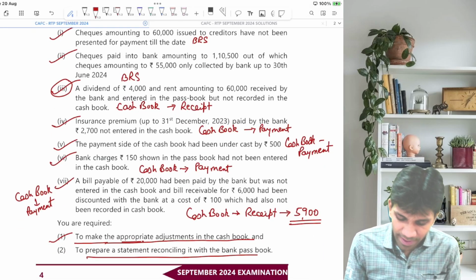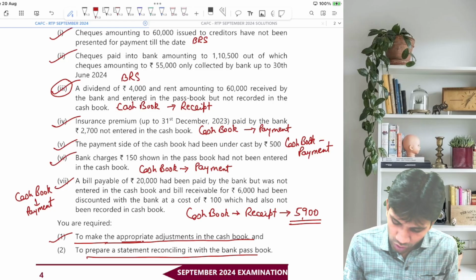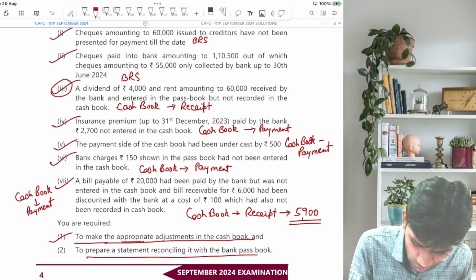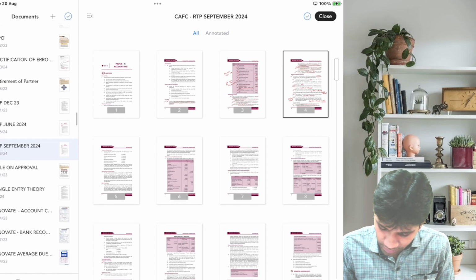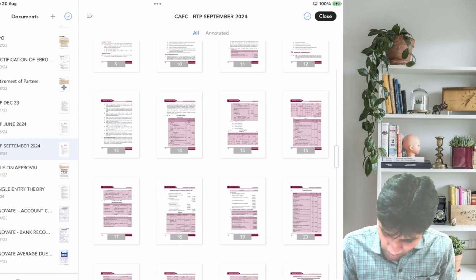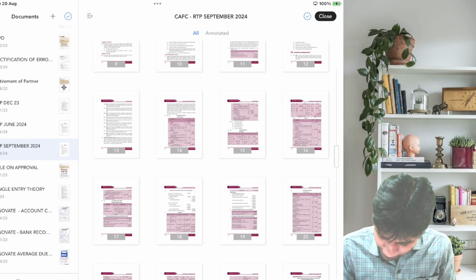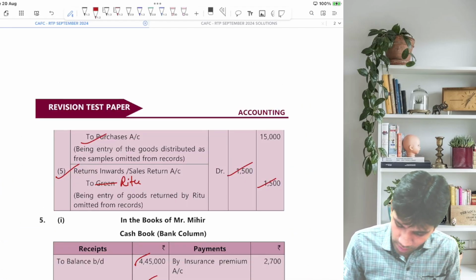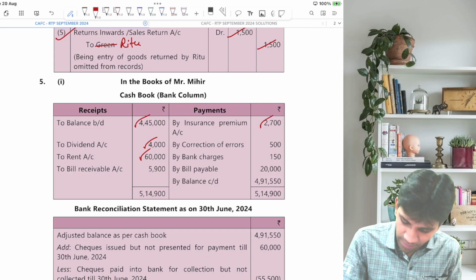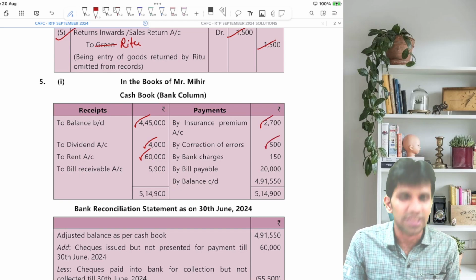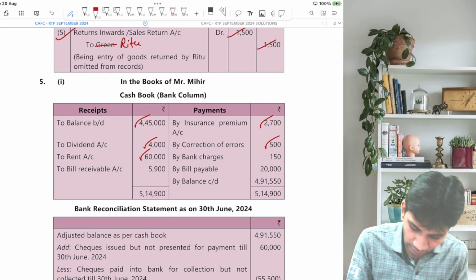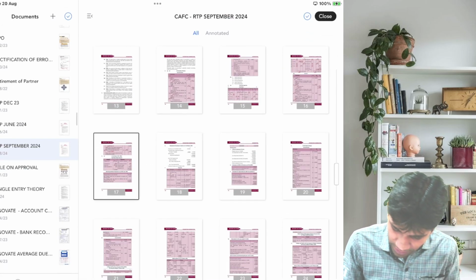Insurance premium paid by bank on the payment side of the cash book 2,700, and undercasting also done. So let's check together. Here it is, by insurance premium paid by the bank and undercasting of the payment side of the cash book. Fine. Next transaction we'll take together.